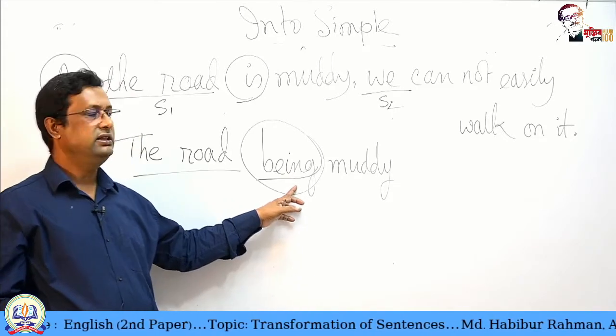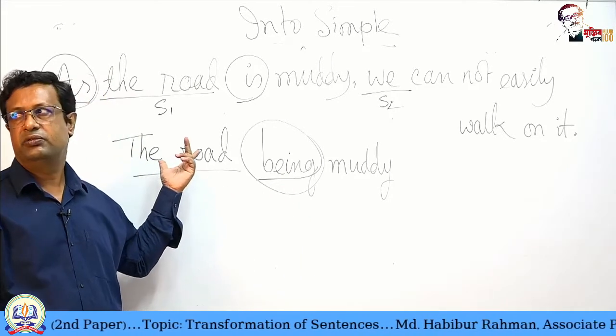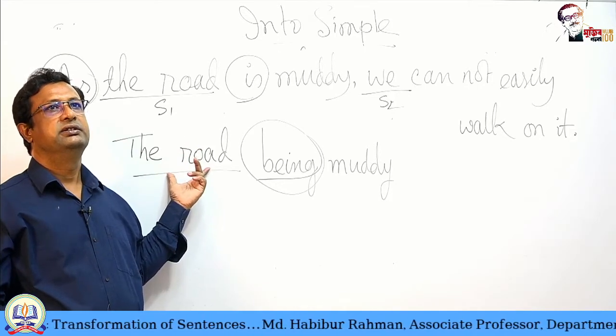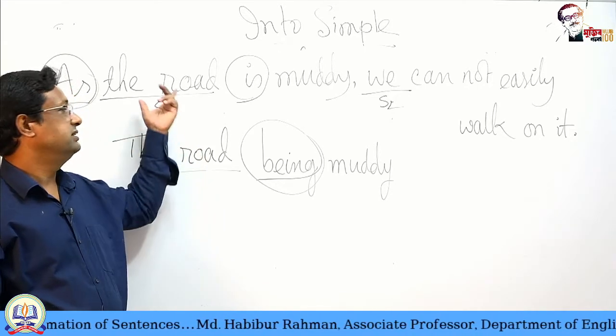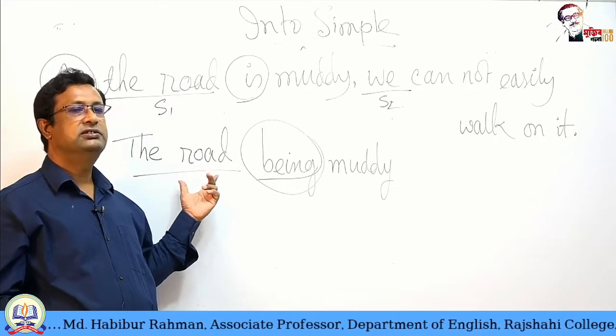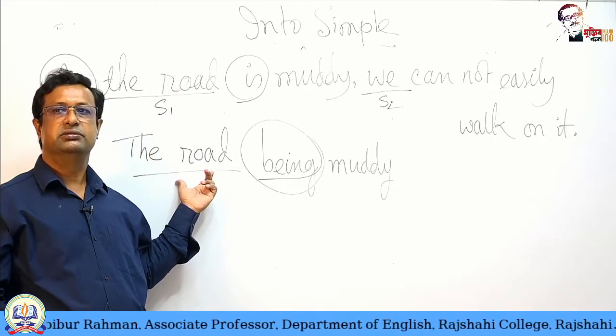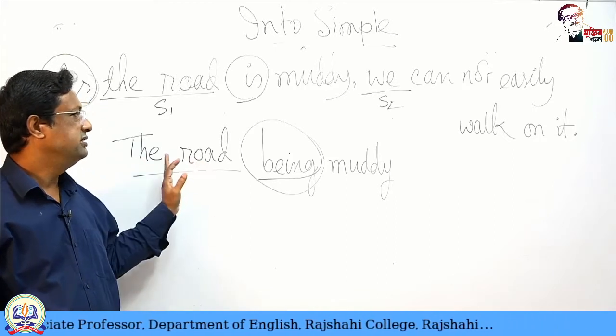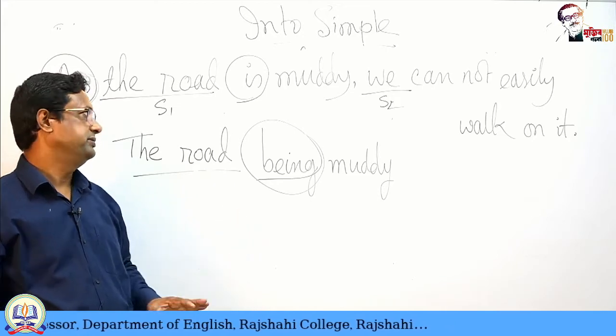That is why, although the same word, the road, is here as it was in the complex sentence, it is not actually the subject now.